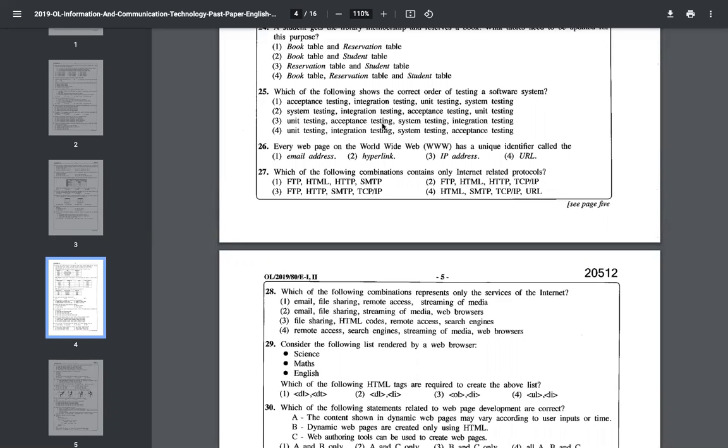When you want to give something, let's say you are making a cake. First of all, you have to test the ingredients: flour, butter, sugar. Maybe you have to check the weight, whether they are expired or not.